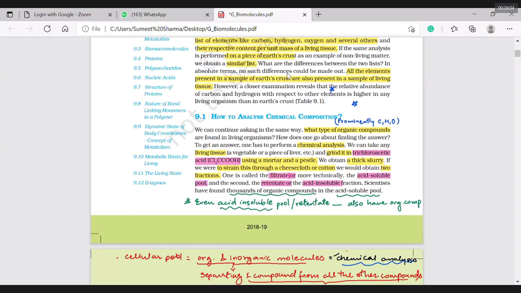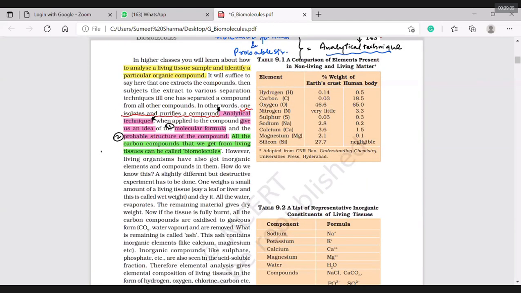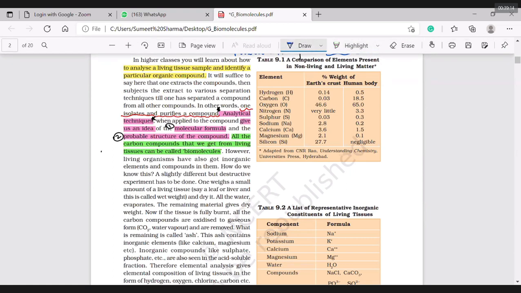biomolecules, right? Okay, I want a complete definition. Biomolecules means that complete thing which is having carbon and other things to form organic compounds. They are biomolecules. So the question is very simple. Biomolecules are one, organic or inorganic? Tell me the answer. Biomolecules are what? Organic or inorganic?